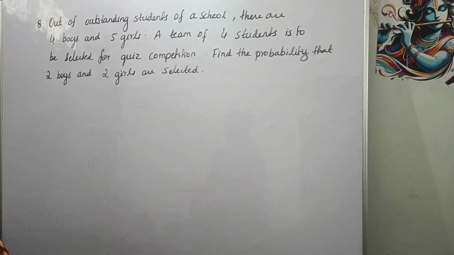Out of outstanding students of a school, there are 4 boys and 5 girls. A team of 4 students is to be selected for a quiz competition. Find the probability that 2 boys and 2 girls are selected.